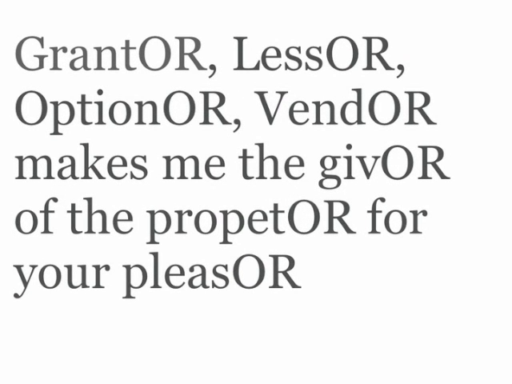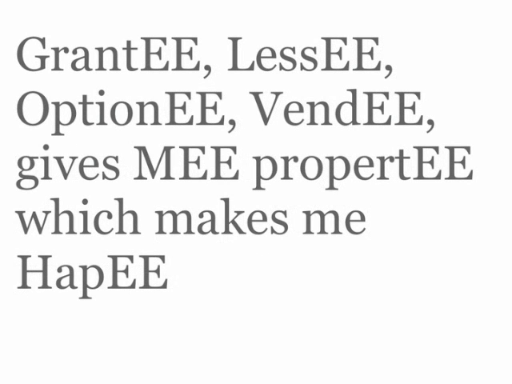Grantor, lessor, optionor, vendor makes me the giver, the property for your pleasure. So if you see words like give, convey, sell, that is an OR. And then say, grantee, lessee, vendee, optionee gives me property which makes me happy. So if you see words like receive, purchase, acquire, then you know it's an EE.